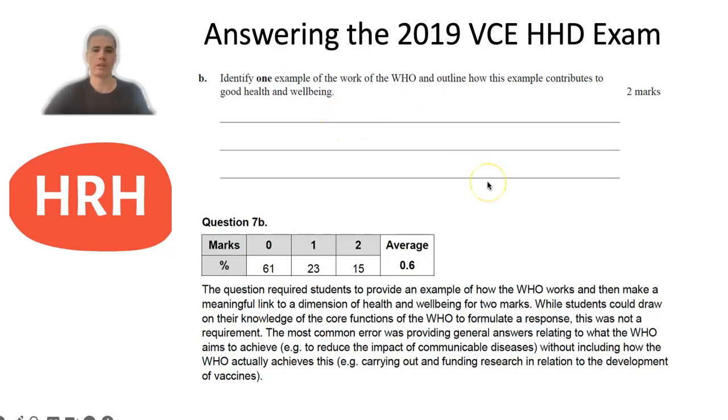You can see here that if you'd given an example that perhaps was linked to carrying out funding and research, you could have then linked that into developing things like vaccines, and then you could link that on to promoting physical health and well-being if new vaccines are developed, which means that there's a reduction in the spread of disease. So making sure that for those examples of the work of the WHO, you can think about what they actually mean in practice and how you can link that to things such as health and well-being.